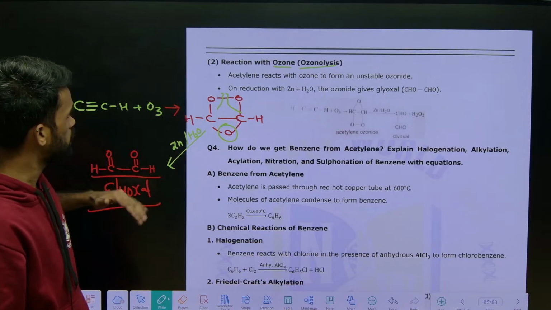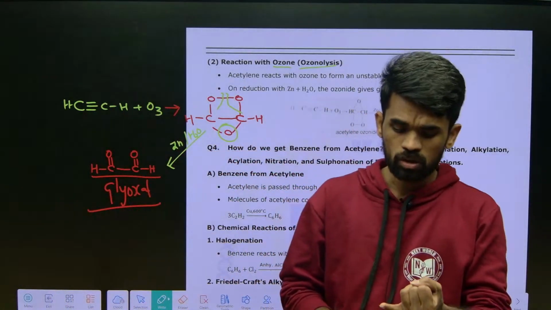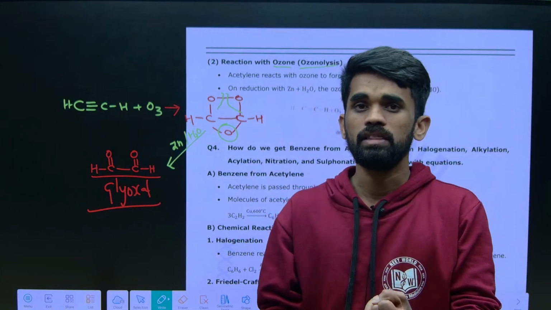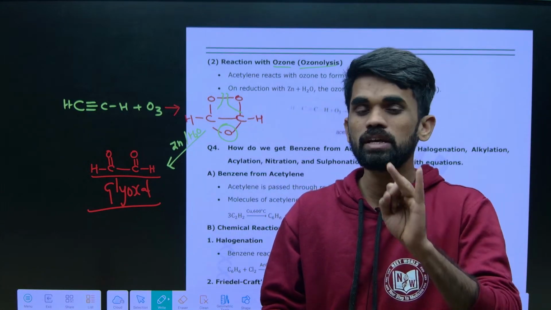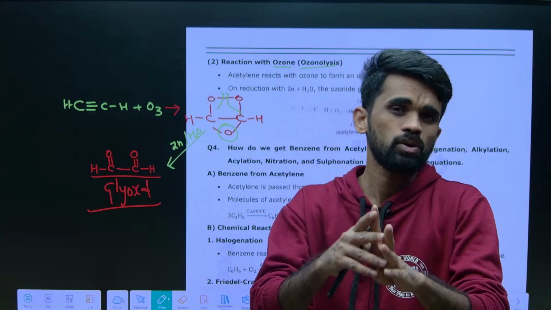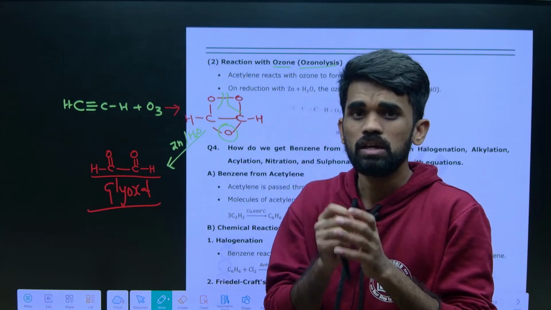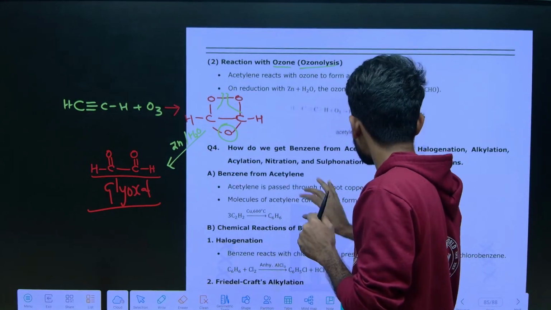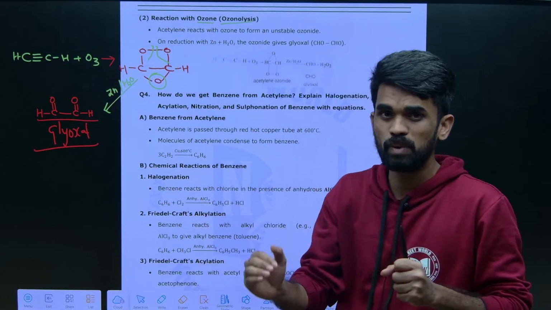Okay, up to here it is clear now. So you have got to know the preparation methods of ethane, ethene, ethyne, and the chemical properties of ethane, ethene, ethyne. So three questions are done. Mostly your 8 marks question is from any of these. If not, there are a few more questions like benzene formation from acetylene and chemical reactions of benzene.